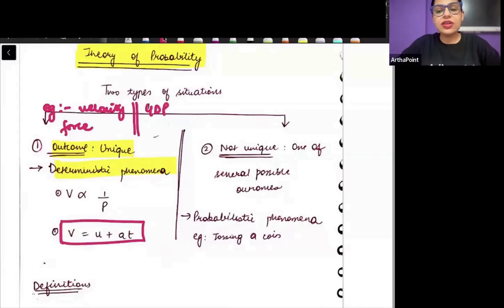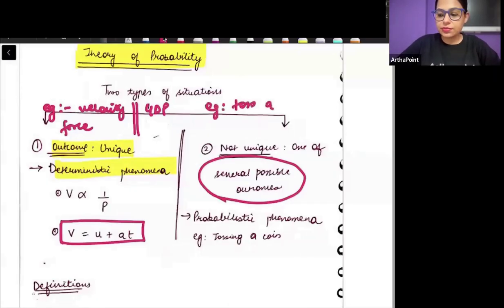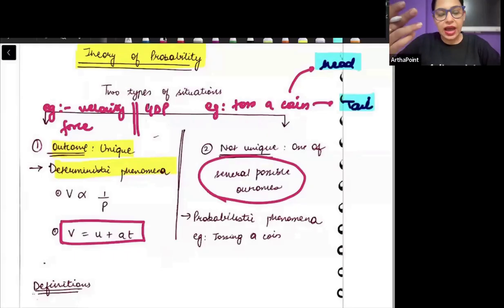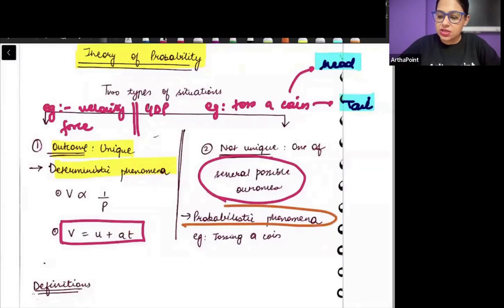On the other hand, we can have a non-deterministic phenomena, which is called a probabilistic phenomena, which means that nothing will happen with certainty. For example, when we toss a coin, we can get head, we can get tail, right? There is a probability attached to head and tail. When the coin is in the air, I cannot tell you with certainty whether head is coming or tail, right? Both have equal probability of coming. So those phenomena which can have probability attached to them, they are called probabilistic phenomena.